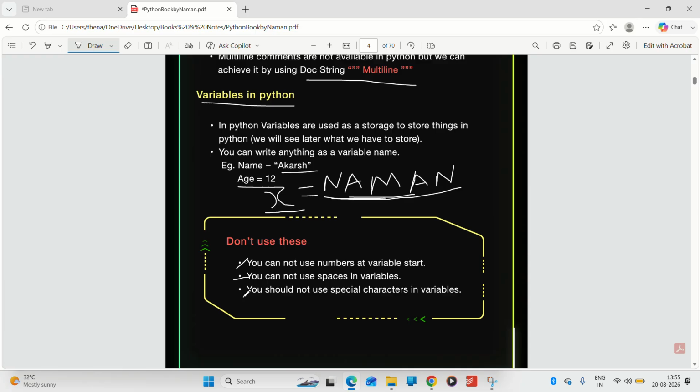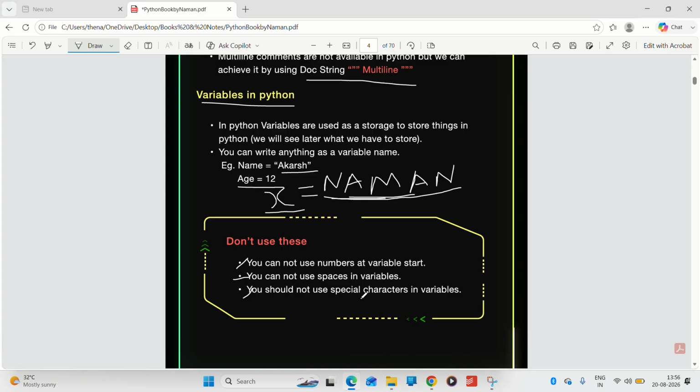Another thing, you should not use special characters in variables. What are special characters here? Like at the rate, hashtag. Hashtag is a keyword. What a keyword is, I will tell you later. Like anything, any special word.